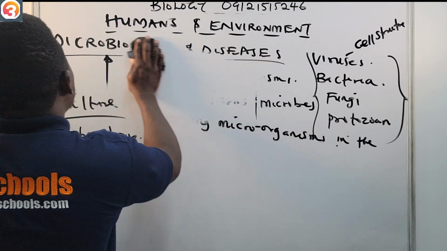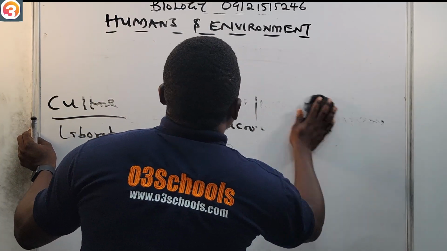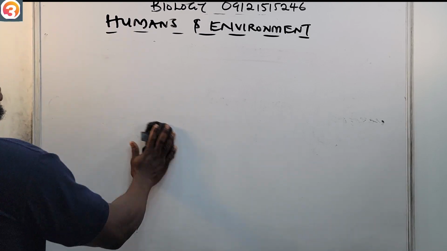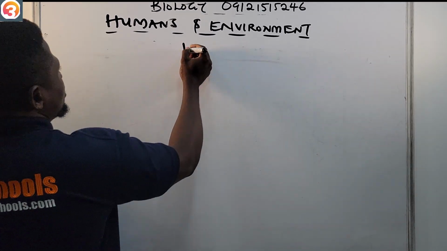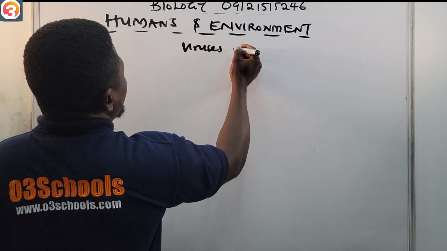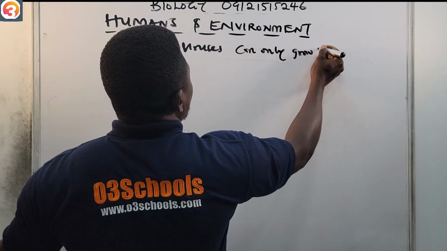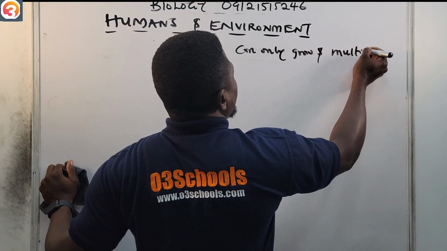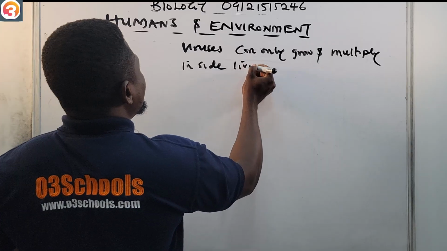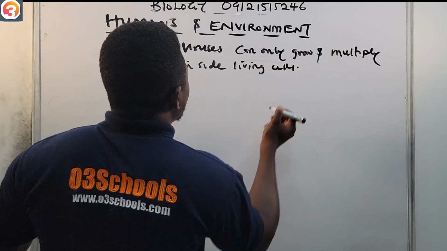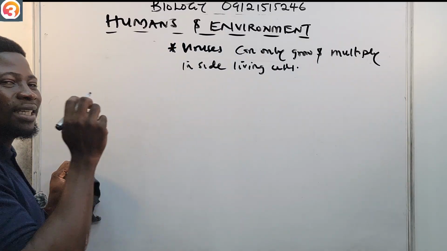It is very important to know that viruses, which are the smallest, can only grow and multiply inside living cells. So you cannot grow viruses in a culture.